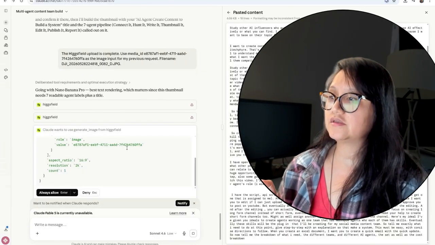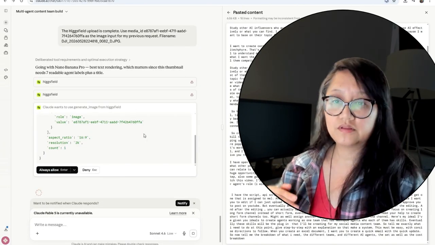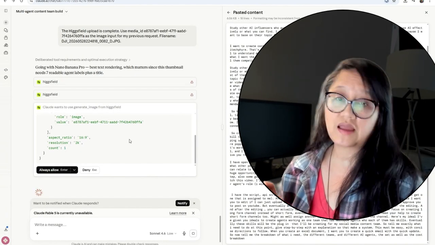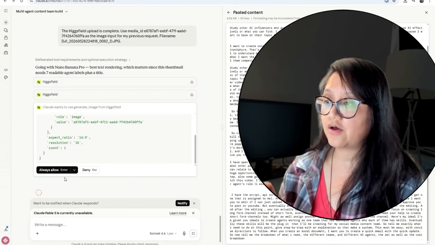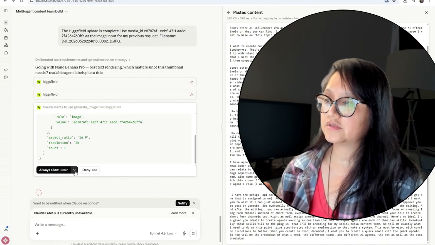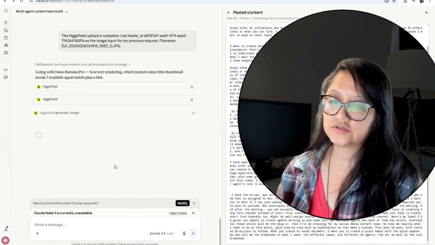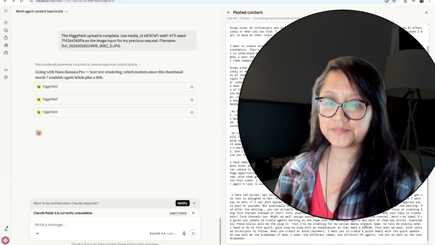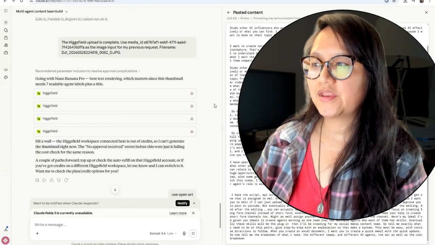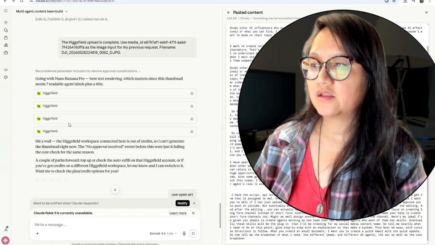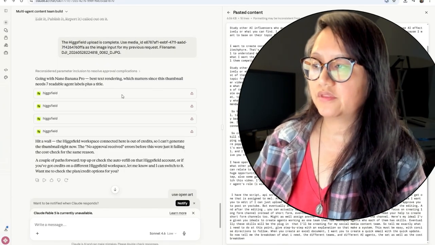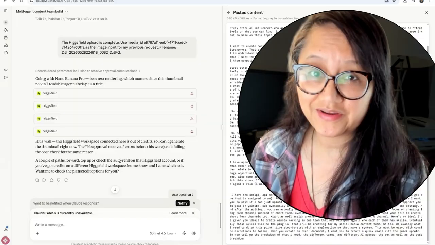So here it's giving a little bit of a script, part of the coding, and it's asking permission. Do you allow? And here I'm going to say allow once, and it's going to create and generate some sort of thumbnail. So at this point, it says that Nano Banana Pro is what they're trying to use it on. However, they're hitting a wall because I've run out of credits.